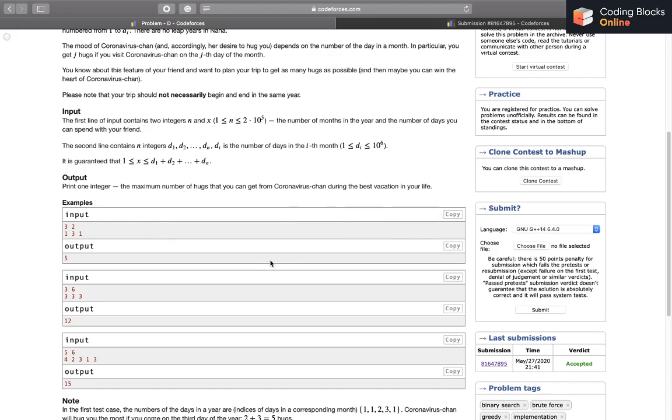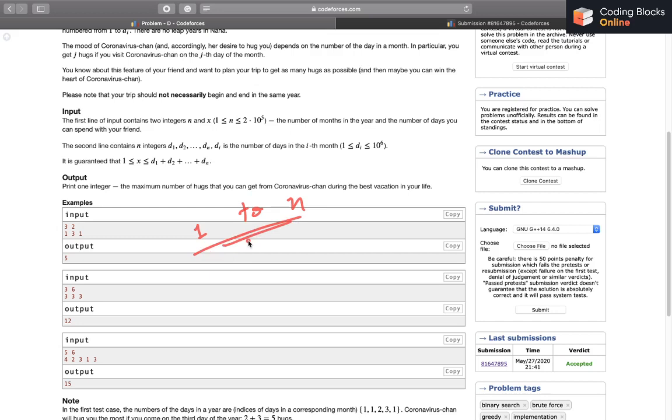Okay, so now we just have to iterate for I, and I can be from 1 to n, because that's how we can basically start our journey. That's all of the months that we can start.